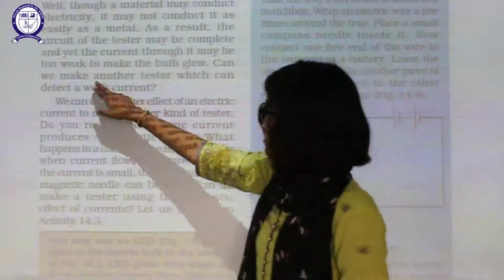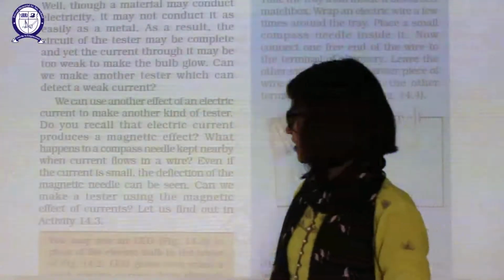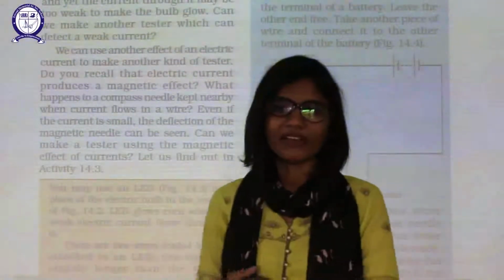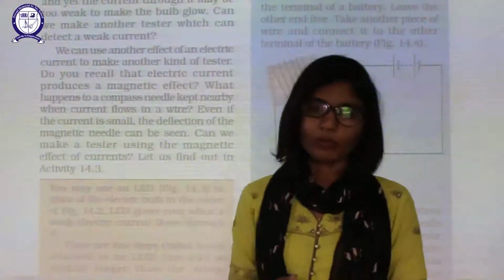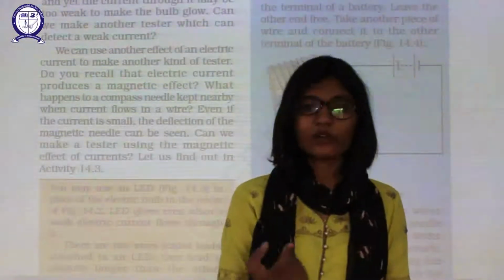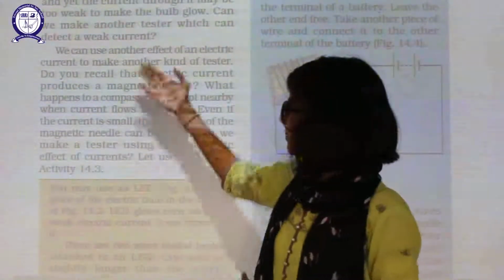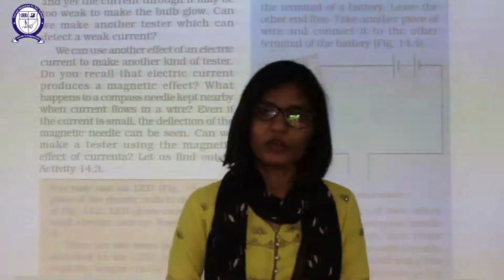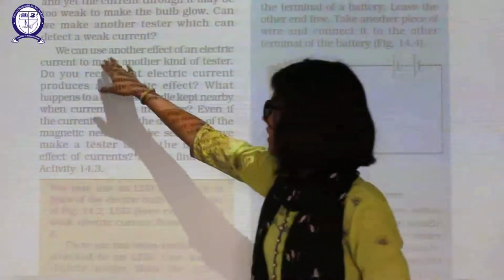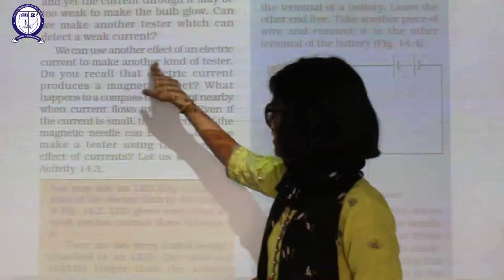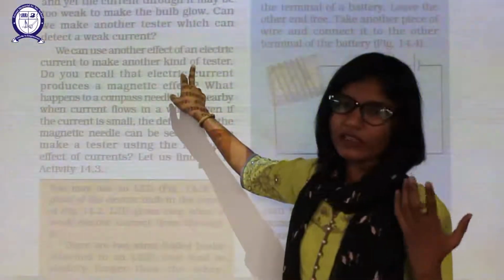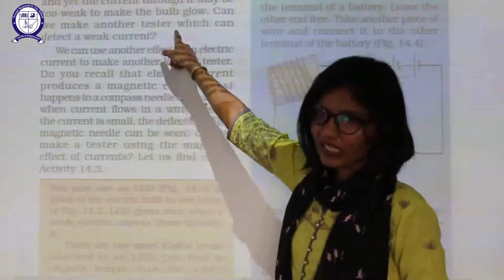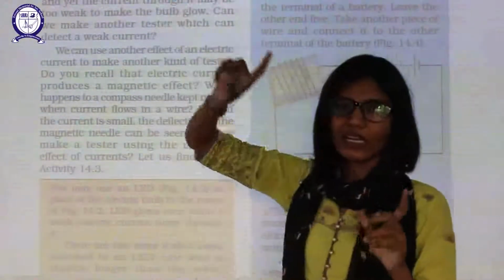Okay. Can we make another tester which can detect such weak current? But how will we test accurately whether the liquid is conducting current or not? The tester will not work because the tester will test only high current. But what will be the situation with liquids which have weak current? So we need a new kind of tester. We can use another effect of electric current to make another kind of test. Do you recall that electric current produces a magnetic effect? Previously the tester was using the heating effect.